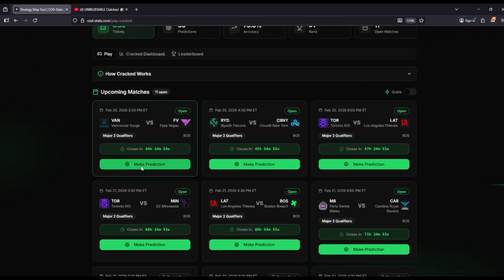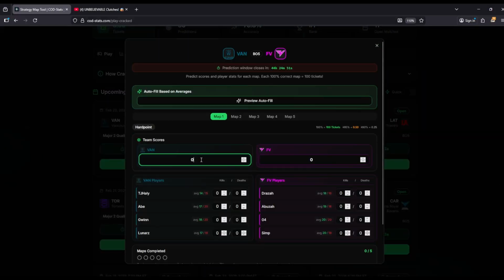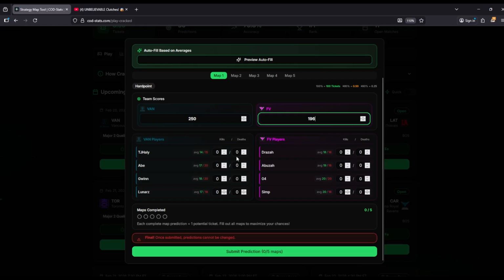And this is how it works, basically. You go through, you do map prediction, let's say 250, 196, and then you do player props. So you say, I think TJ's going to get 25, and so on. You fill in all of the player stats as well as the overall game stats. If you think it's going to 3, you fill out 1, 2, 3, and then you submit. If you think it's going to 5, you fill out all 5 and submit.